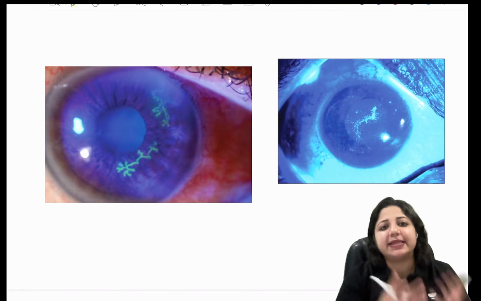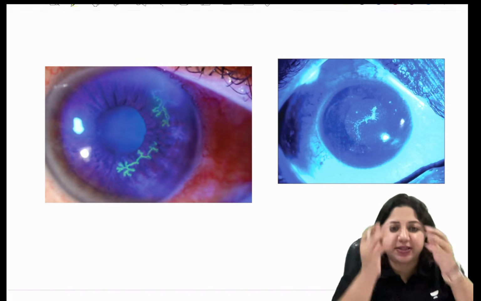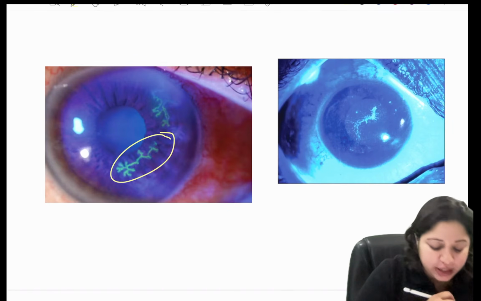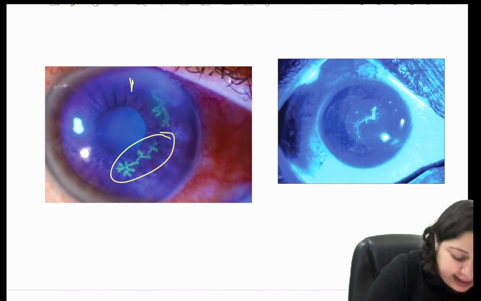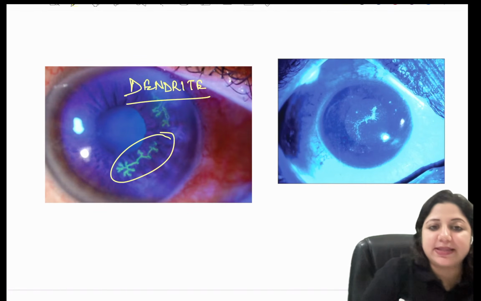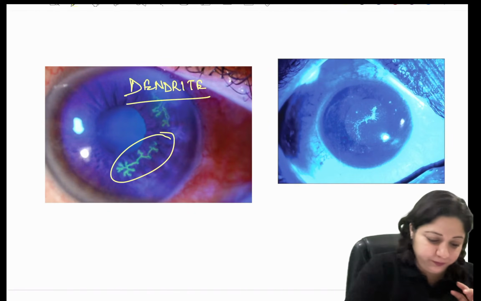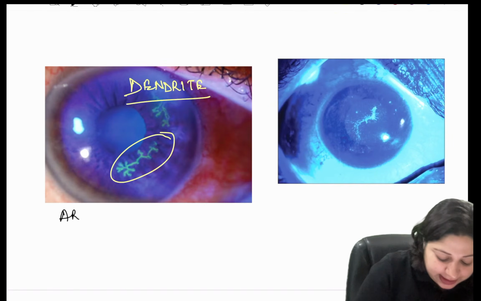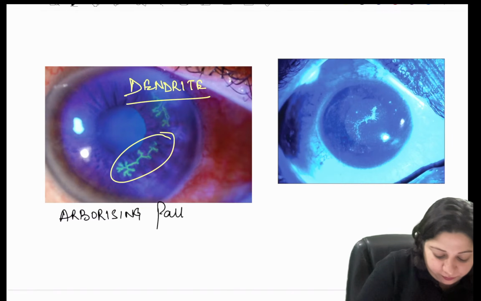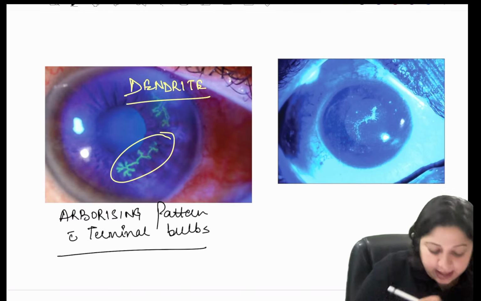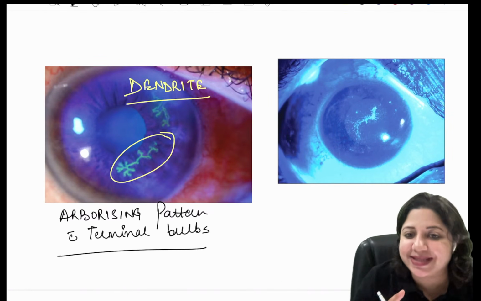Then we come to what is shown in this image. When you identify this lesion, which lesion is this? So this is the dendrite. What is a dendritic ulcer? Dendritic ulcers are ulcers which have an arborizing pattern. So the ulcers where you have an arborizing pattern with terminal bulbs is what you call a dendrite.